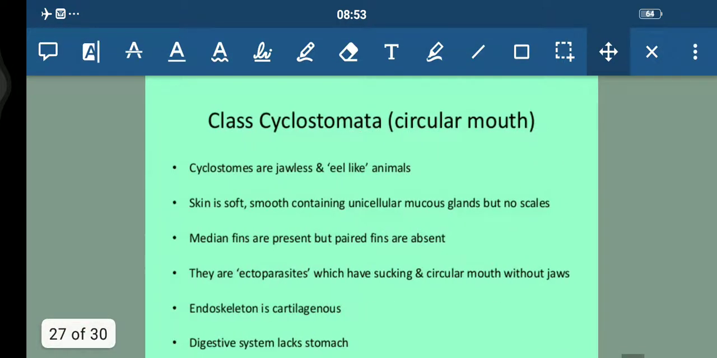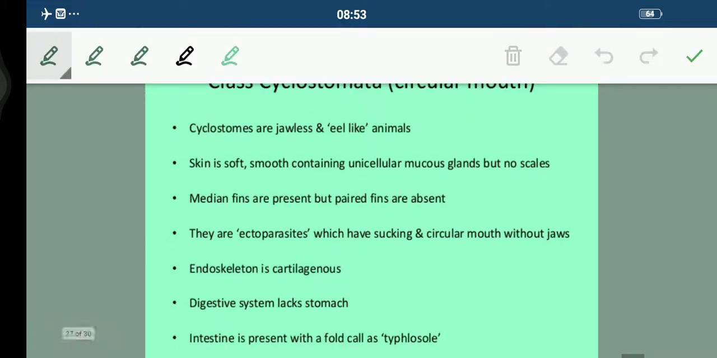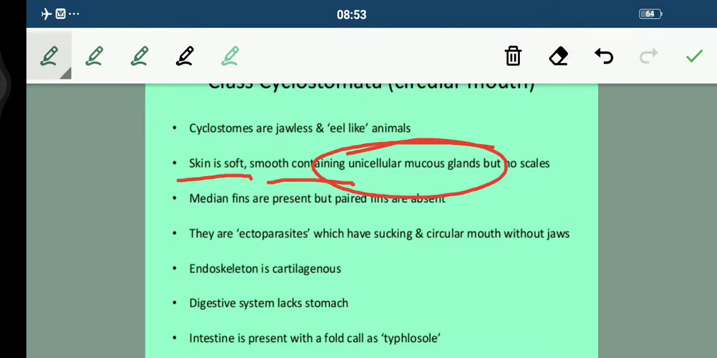So class Cyclostomata, they have a circular mouth, students, and you must have studied all these things in your 9th standard. The skin is soft, smooth, and they contain unicellular mucus glands, but no scales are there. And paired fins are absent, students, in case of Cyclostomata. They are ectoparasites, which have a sucking and circular mouth without jaws. So very important, remember this, they have a circular mouth. No jaws. They are jawless animals. They are ectoparasites, and their endoskeleton is cartilaginous.